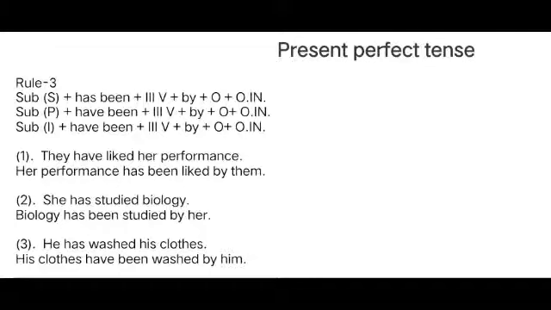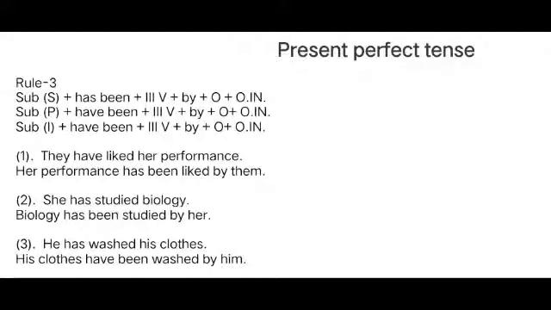Now see the third example. He has washed his clothes. He is the subject, has is the helping verb, washed is the main verb, his clothes is the object. Now when you change the object to the subject, H will become capital. His clothes have been washed by him.